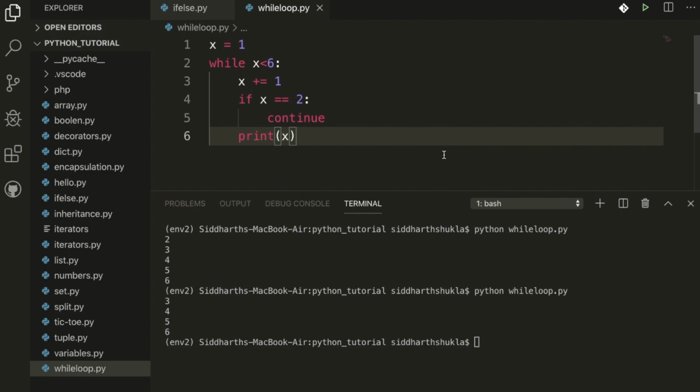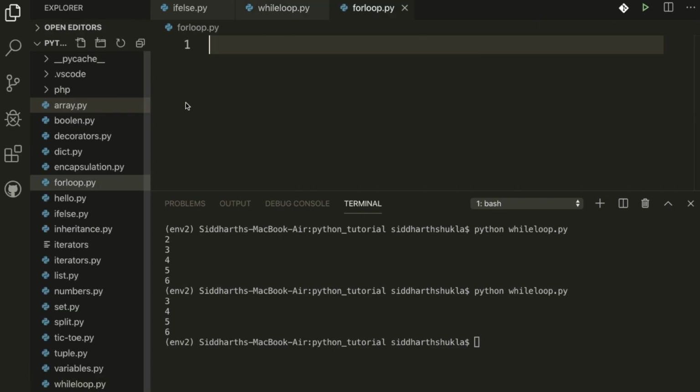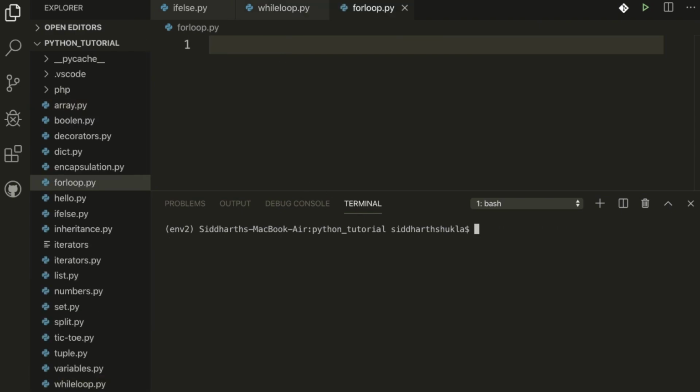Now I'm going to show you a realistic example. I'm going to create one file with the name for loop .py. Okay, so we have the blank file. Now I'm going to clear my terminal. I'm going to create a variable with the name x, and I'm going to use a list.